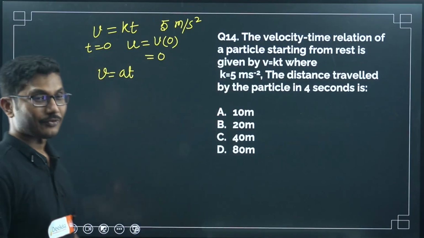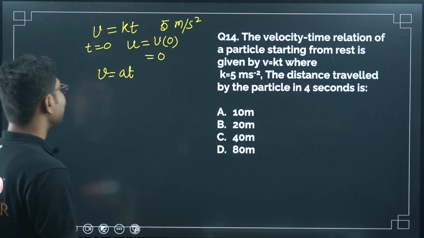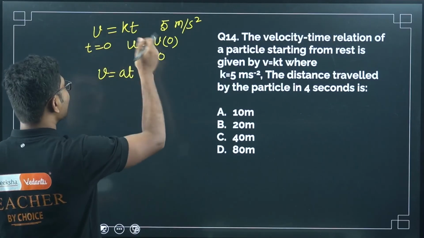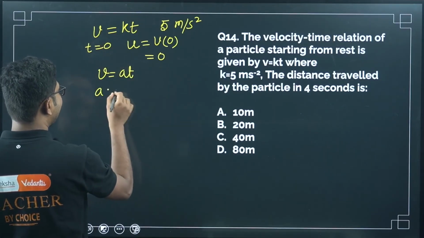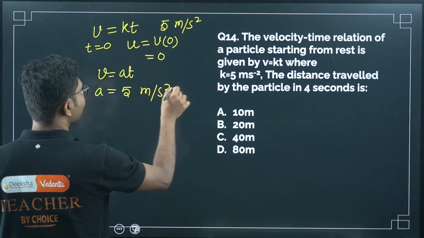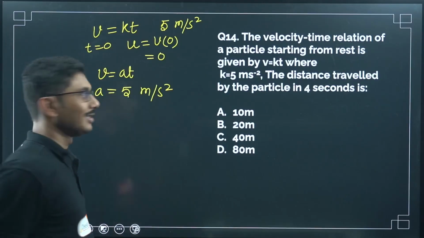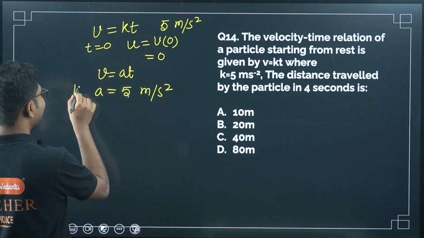Normally when it is starting from rest, its equation is given by v equals at, right? So from comparison we can say that a is nothing but 5 meter per second square, even the unit is matching, right? So k is nothing but the acceleration.